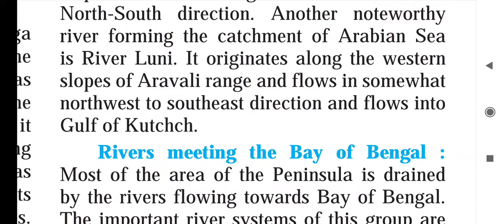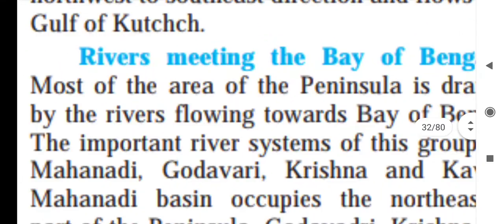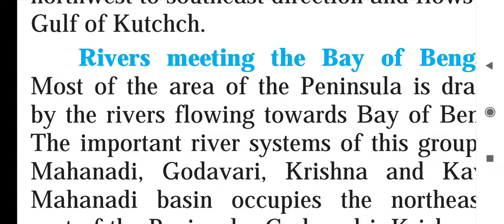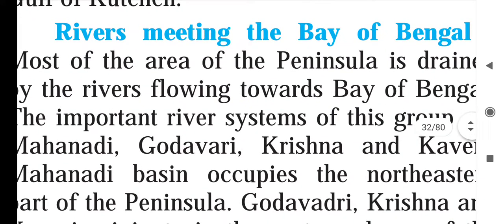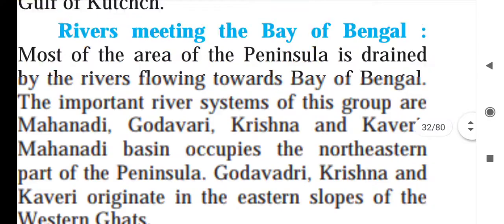Luni river originates in the western slopes of Aravali, and flows in a somewhat northwest to southeast direction, and afterwards it enters the Gulf of Kutch. Rivers meeting the Bay of Bengal: now we will study this.